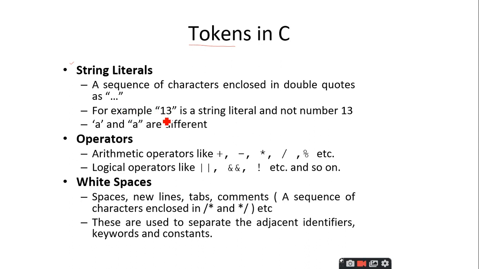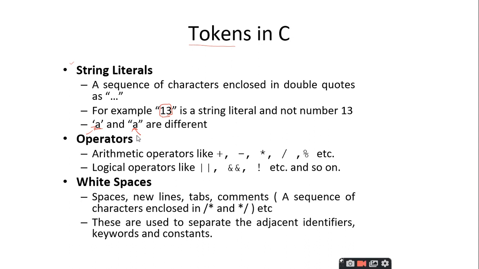For example, 13 in general is treated as an integer value, but if you enclose it within double quotations, it is treated as a string constant. And you can observe here, a single character A enclosed within single quotations and a single character enclosed within double quotations. This is a character constant and this is a string constant. These are also treated as tokens. You cannot further divide them into smaller parts. That is called the token.